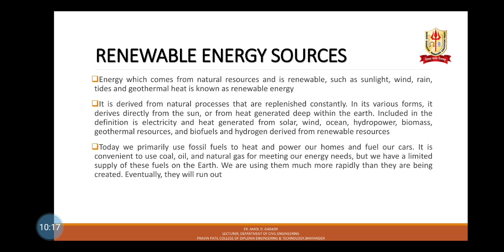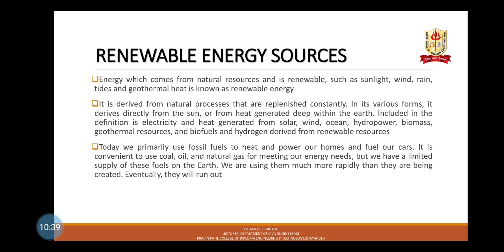It derives directly from the sun or from heat generated deep within the earth. Included in the definition is electricity and heat generated from solar, wind, ocean, hydropower, biomass, geothermal resources, and biofuels, and hydrogen derived from renewable resources.